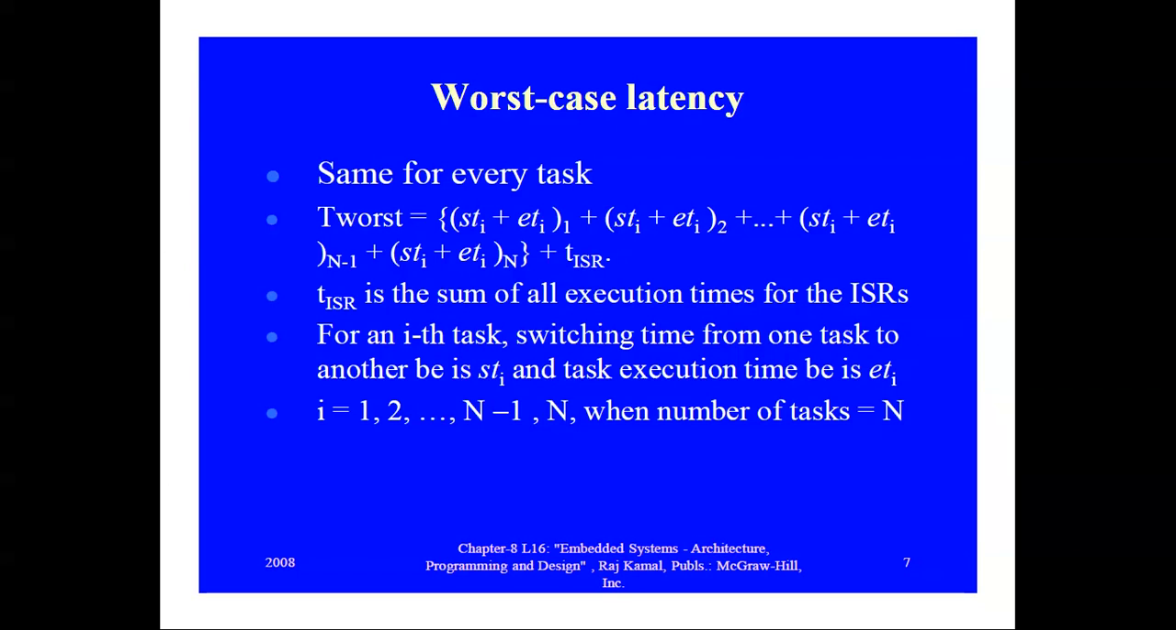Here the worst case latency, that means the time latency for each task to wait, is the same for every task. Here T worst is equal to STI plus ETI of 1 plus STI plus ETI of 2, etc. up to STI plus ETI of N plus TISR. ISR means interrupt service routine. So TISR is the sum of all execution times of the ISRs.